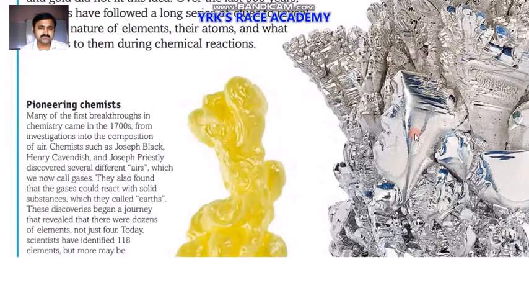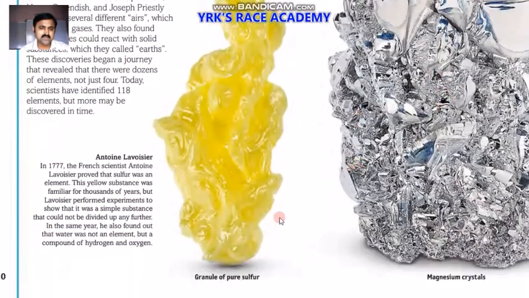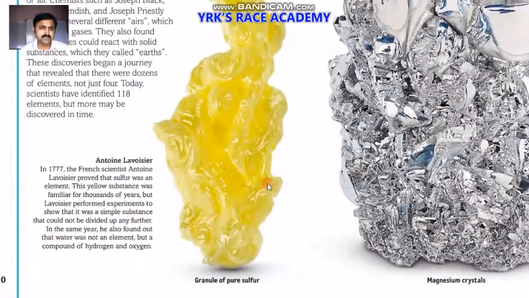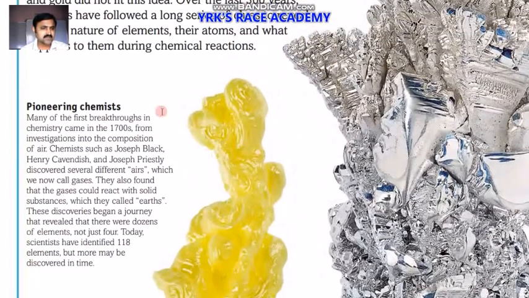So on this right side we have observed the magnesium crystal looks like this, and the yellow colored here is a granule of pure sulfur. Also now we are observing the chemists and their service to the world.